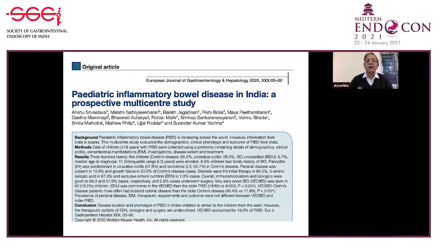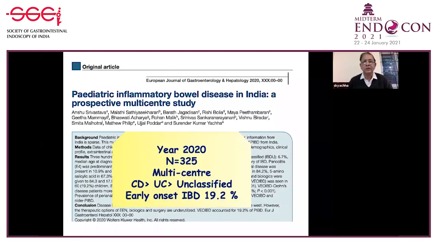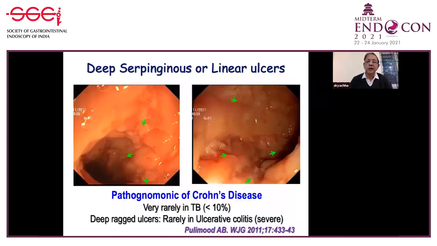Similarly, as a continuation of this kind of study, we have done a pediatric inflammatory bowel disease study in India, a prospective multicenter study, and in this we showed 325 cases where CD was more than UC, more than unclassified. What's of interest from this study is that early onset IBD, 19.2%, is very difficult to manage and needs further research and thought process on how to tackle this group of patients.